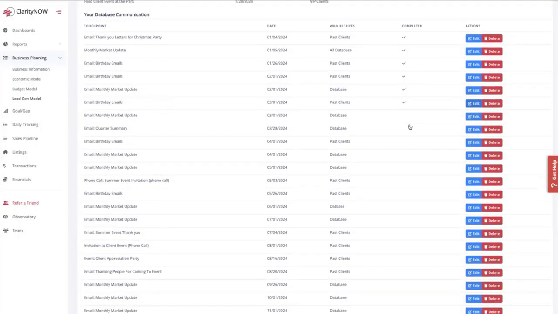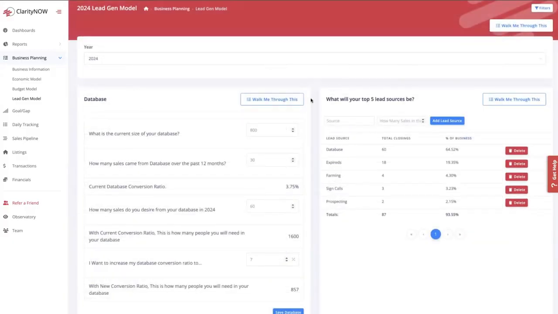So it's a really great way for you and your operations and your sales team to make sure that you're on the same page for what tasks have to get done within your database to hit that conversion ratio. The last part of the lead gen model is what will your top 5 lead sources be? Now, here's what we know from studying business plans is that most people, 90% of their business comes from 5 lead sources or less. I'll say that again. 90% of your business will come from 5 lead sources or less.